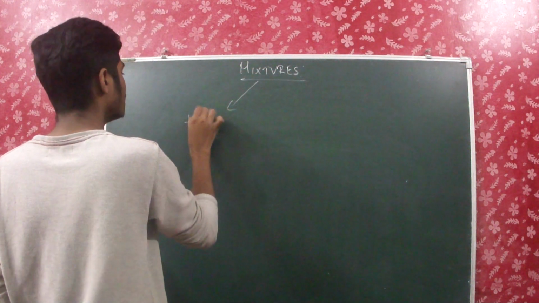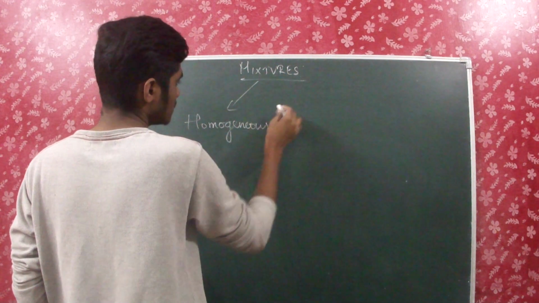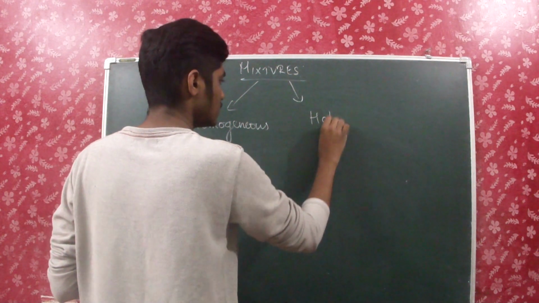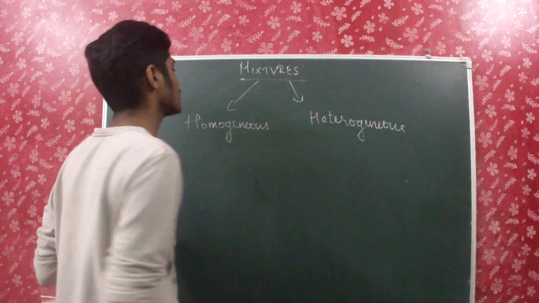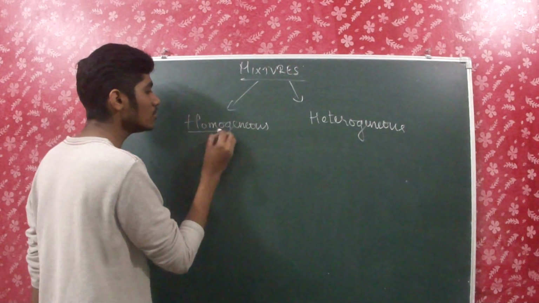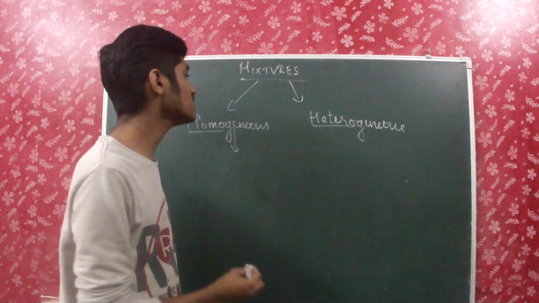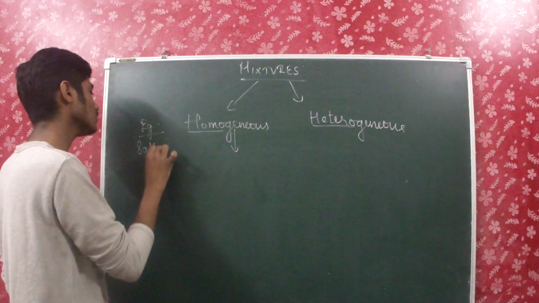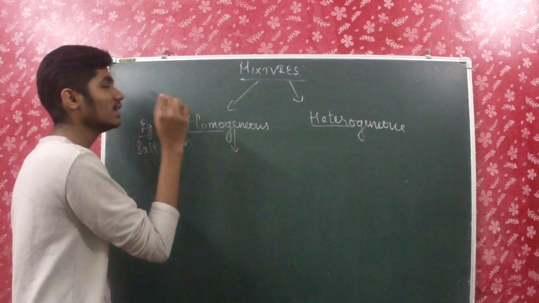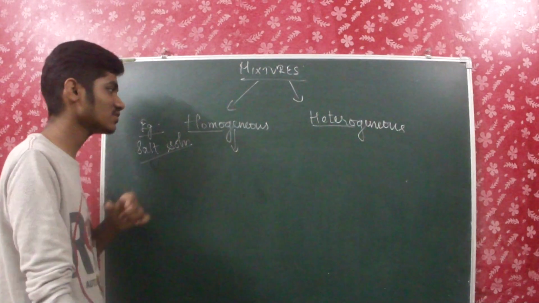The two types of mixtures are homogeneous mixtures and heterogeneous mixtures. The word itself says it: homogeneous means the constituent particles are uniform. First let's learn this with an example so that we get a clear idea. That is salt solution. You take salt and put it into water, a saturated amount of salt, and then you get a solution. That's known as salt solution.